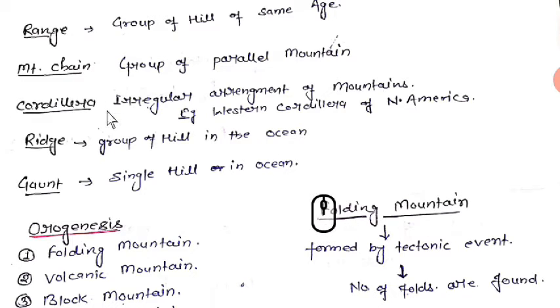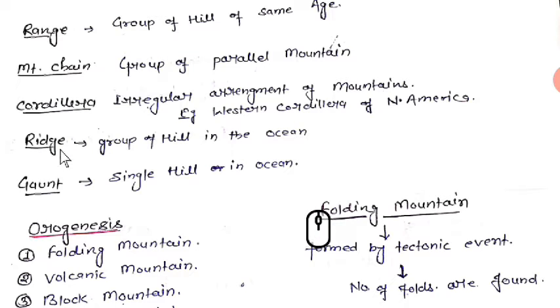Then what is Cordillera? It is an irregular arrangement of mountains. Example, the Western Cordillera of North America.